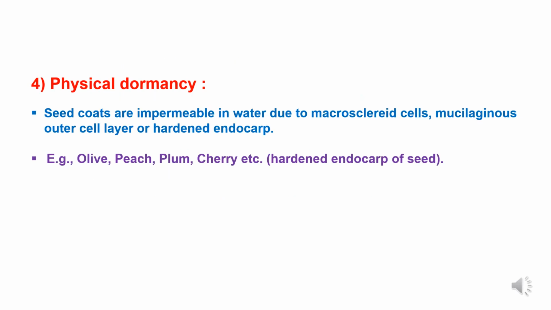Next one is physical dormancy, in which seed coats are impermeable to water due to macrosclereid cells, a mucilaginous outer cell layer, or a hardened endocarp. Such physical dormancy is found in olive, peach, plum, and cherry seeds, where there is a hardened endocarp.